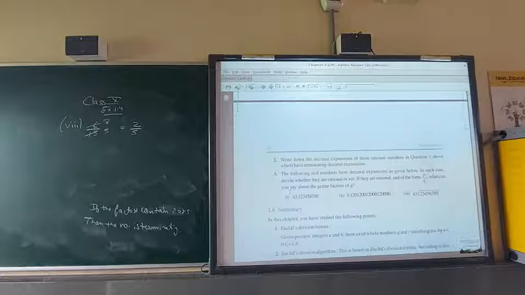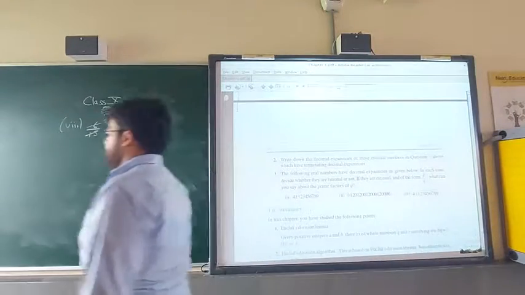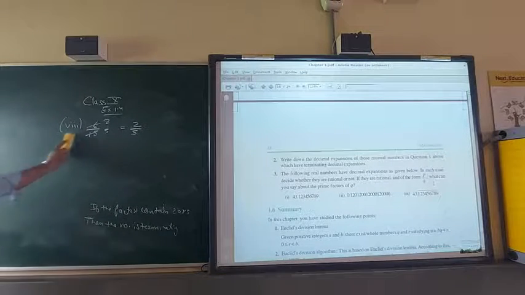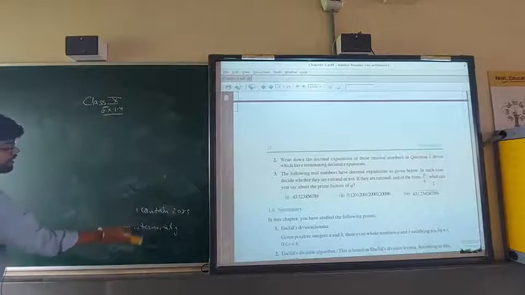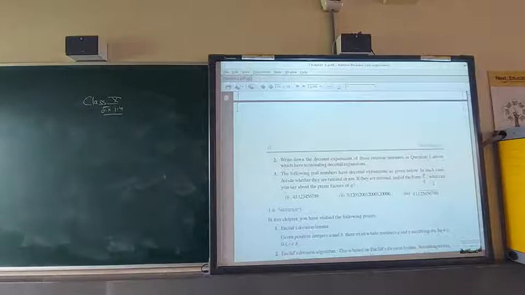The second one is: write down the decimal expansion of those rational numbers in question number 1 which have terminating decimal expansion. It means now I have to tell the answer also. When you divide these numbers, what is the answer, but without actual division. So now, first part I will see.